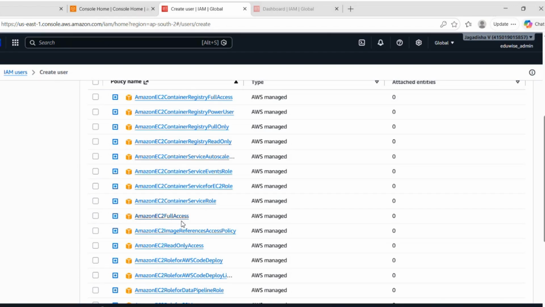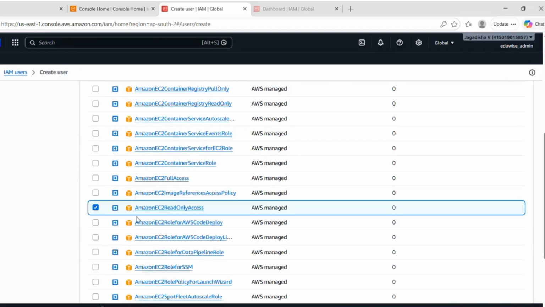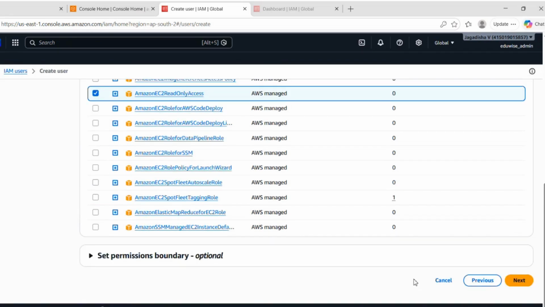If we provide this Amazon EC2 full access, the user can do all of that. If we choose Amazon EC2 read-only access, the user is able to see all the things in the console related to EC2 servers, but is not permitted to do any actions. So we'll see both the cases. First, we'll provide only Amazon EC2 read-only access to this Khan user, right? We have chosen Amazon EC2 read-only access.